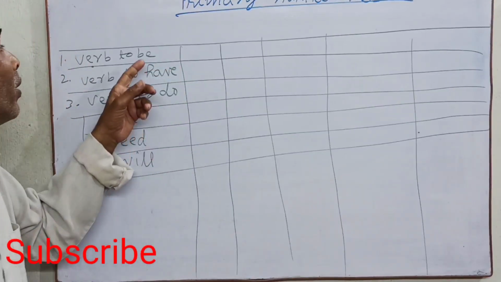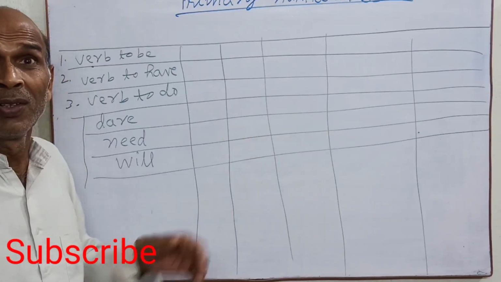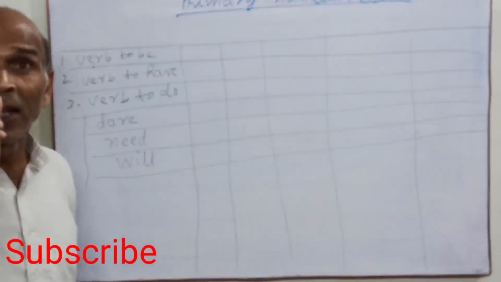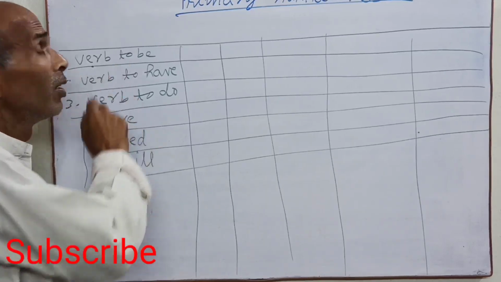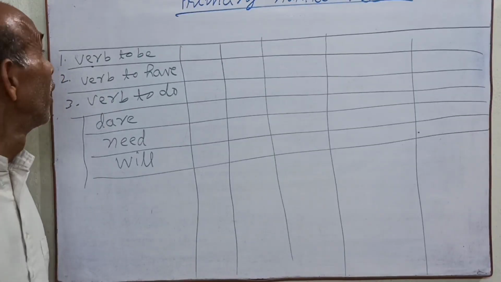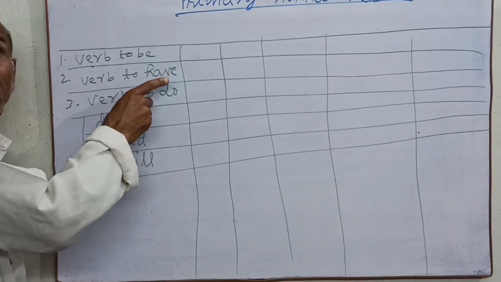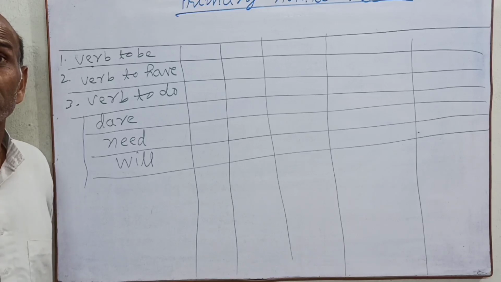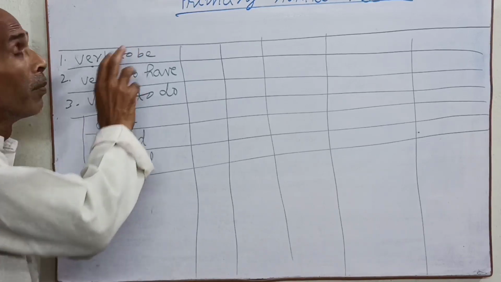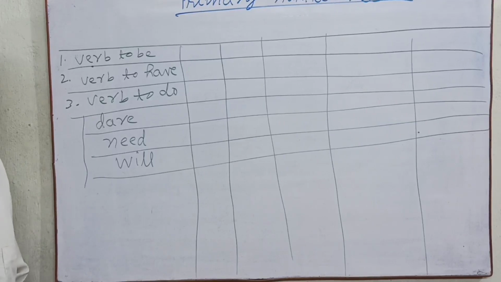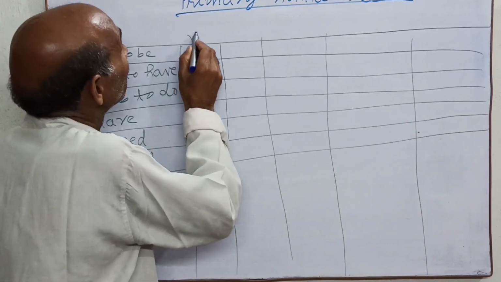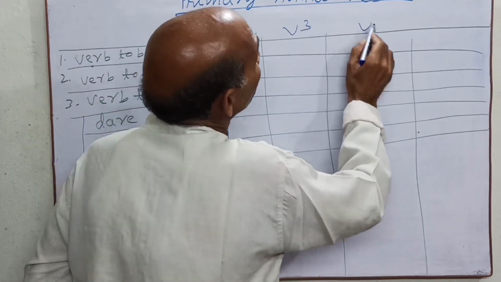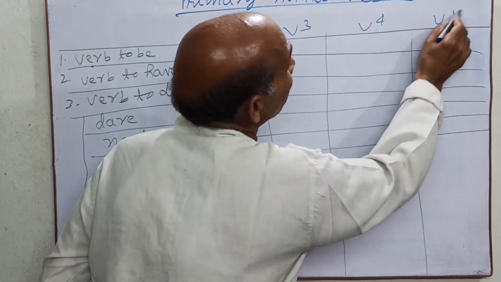I have drawn this chart to add how many primary auxiliary? Three. Verb to be, verb to have, verb to do. Verb to be, what is verb to be? Here V1, V2, V3, V4 and V5.